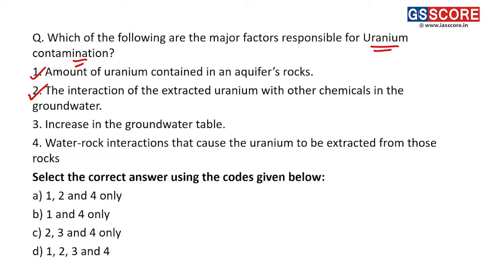If there is interaction of extracted uranium with other chemicals, it will lead to groundwater pollution, which will have further impact on uranium contamination. Third, increase in groundwater table. This is incorrect. Not an increase, but a decrease in the groundwater table will lead to uranium contamination, because as the groundwater table decreases, we have to go deep inside the ground to fetch groundwater, and that will lead to fetching groundwater which is contaminated with uranium. So the third statement is incorrect.